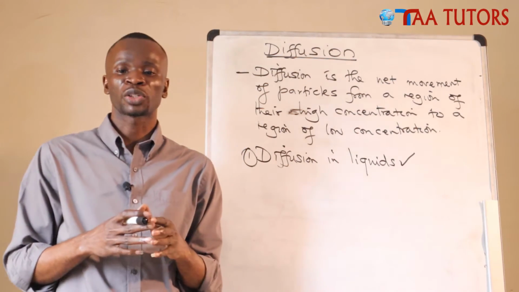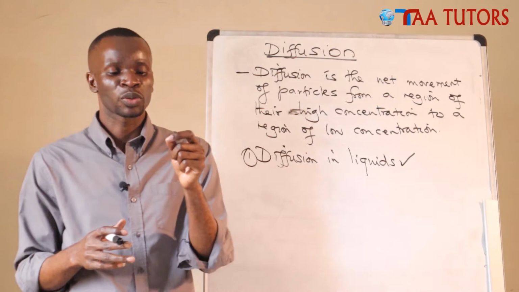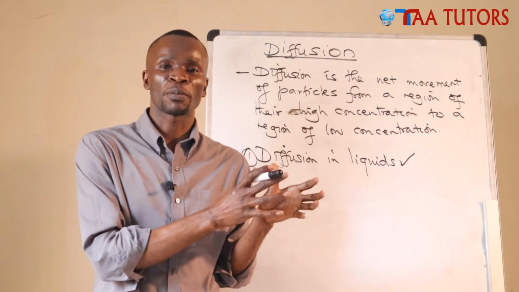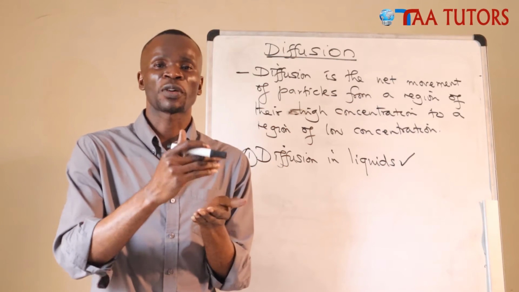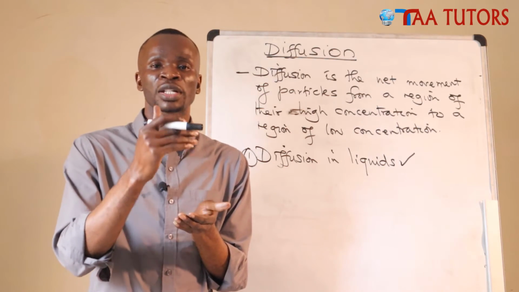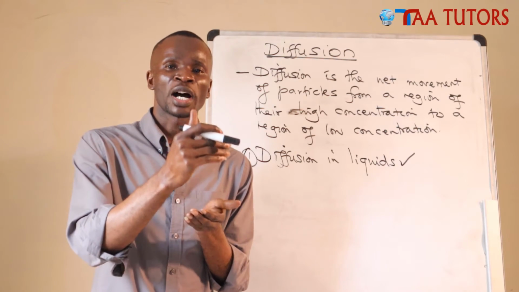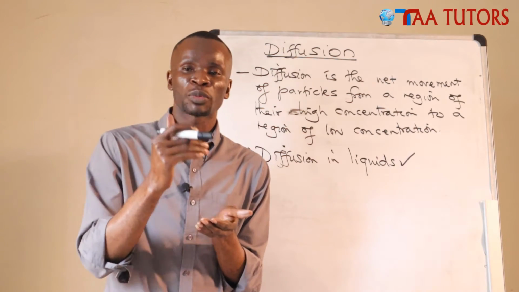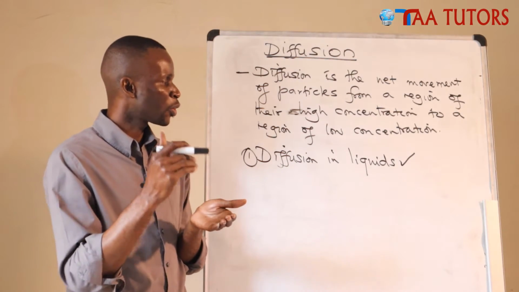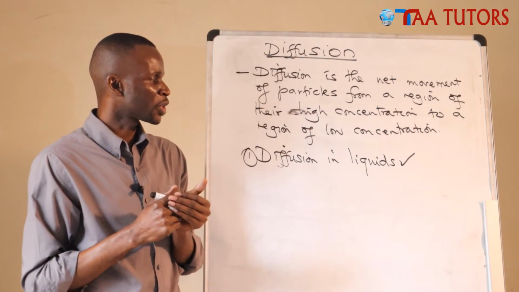There's a third point that you can use: try to make the particles of the solid you are dissolving smaller. For example, if you have large lumps of sugar, you may want to crush them into small pieces to increase their surface area. That will also enhance the rate at which it dissolves. But that one will come in a later chapter called rates of reaction, where we are going to discuss how to ensure particles react faster.